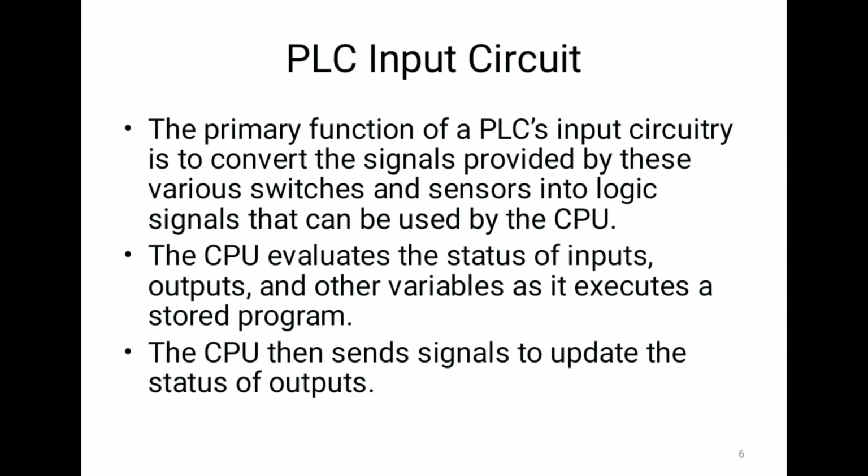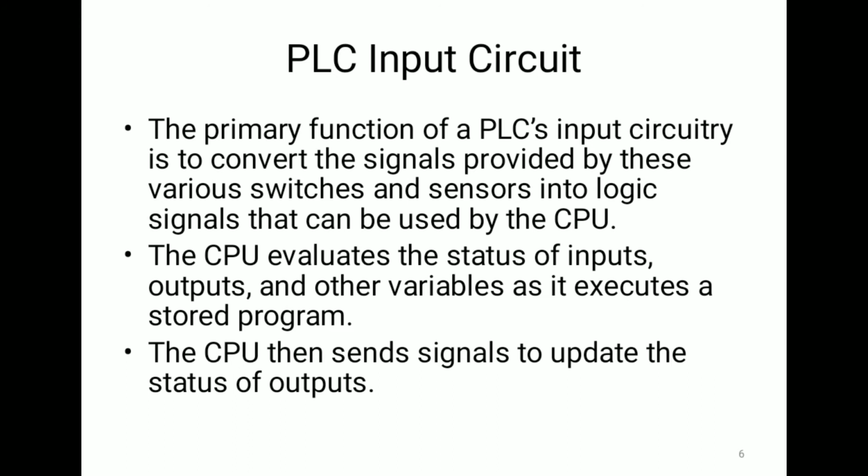The CPU evaluates the status of inputs, outputs and other variables as it executes a stored program. It evaluates all these and executes the stored program, and depending on the program it produces the output.